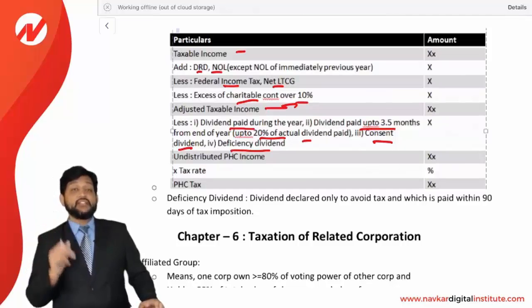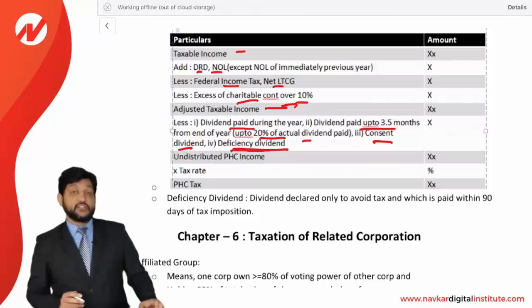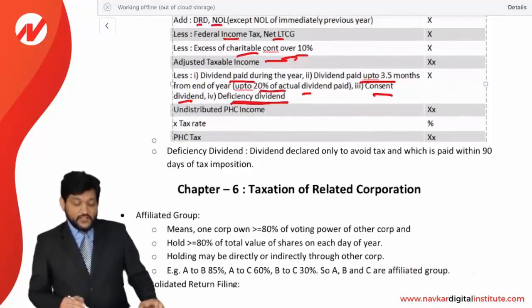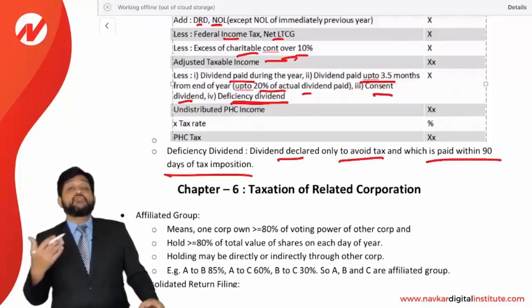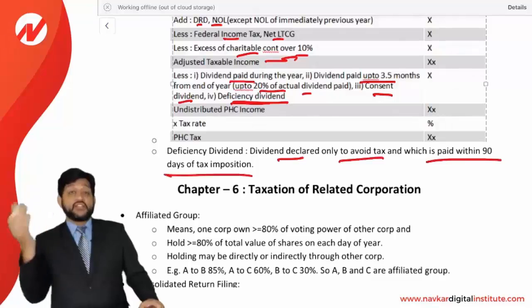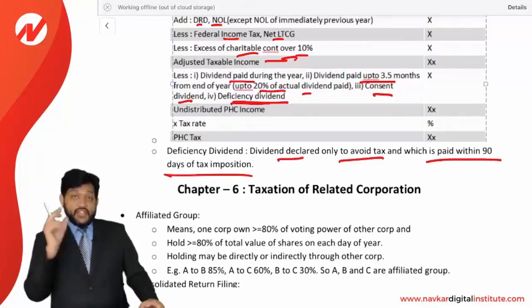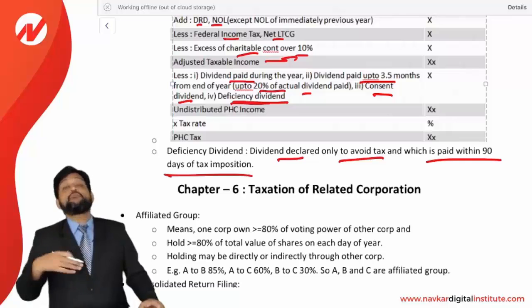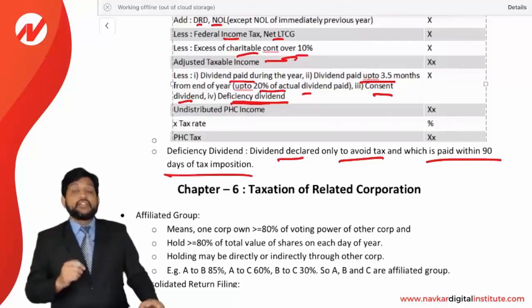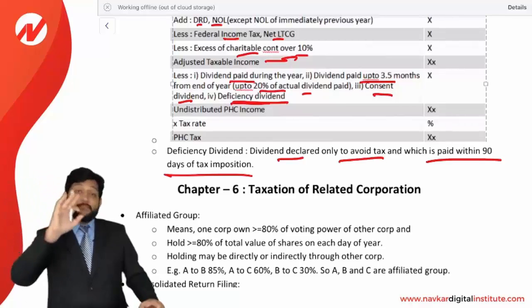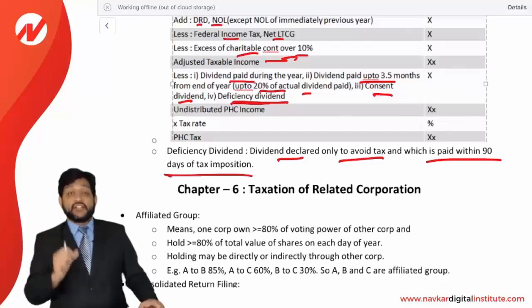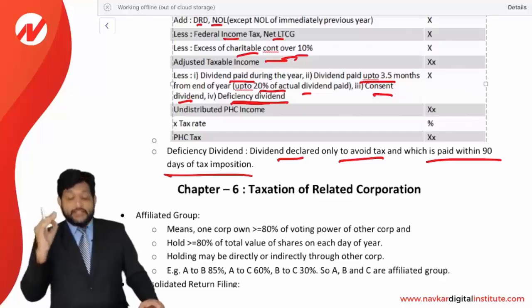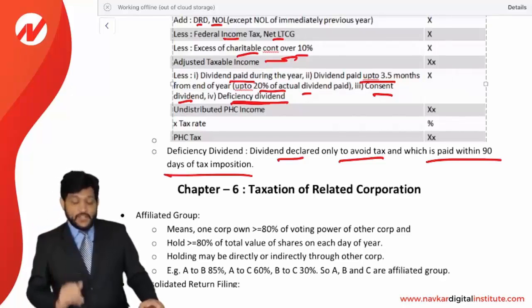One additional dividend is given in the PHC tax, that is a deficiency dividend. And what is a deficiency dividend? A deficiency dividend is a dividend declared only to avoid a tax and which is paid within 90 days of tax imposition. Look at the wording. It is paid only to avoid a tax liability, because if you distribute the dividend, then PHC tax will not be levied. So if there is accumulated earning and you agree to pay dividend to avoid a tax liability, it is considered a deficiency dividend. It means you could not pay the dividend in the current year and you now want to pay dividend to avoid a tax liability, that is called a deficiency dividend. However, it should be paid within 90 days of the tax imposition, then it will be allowed.